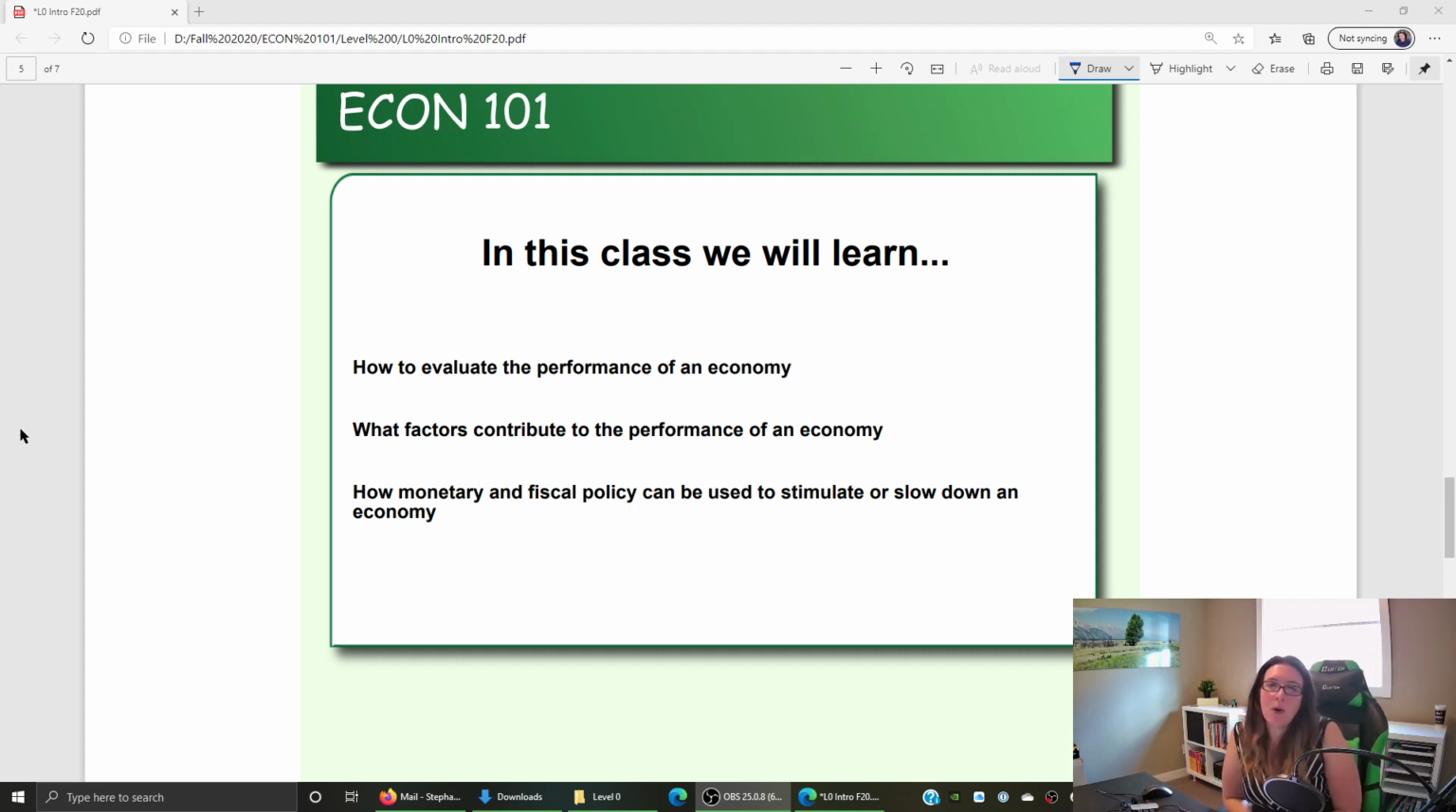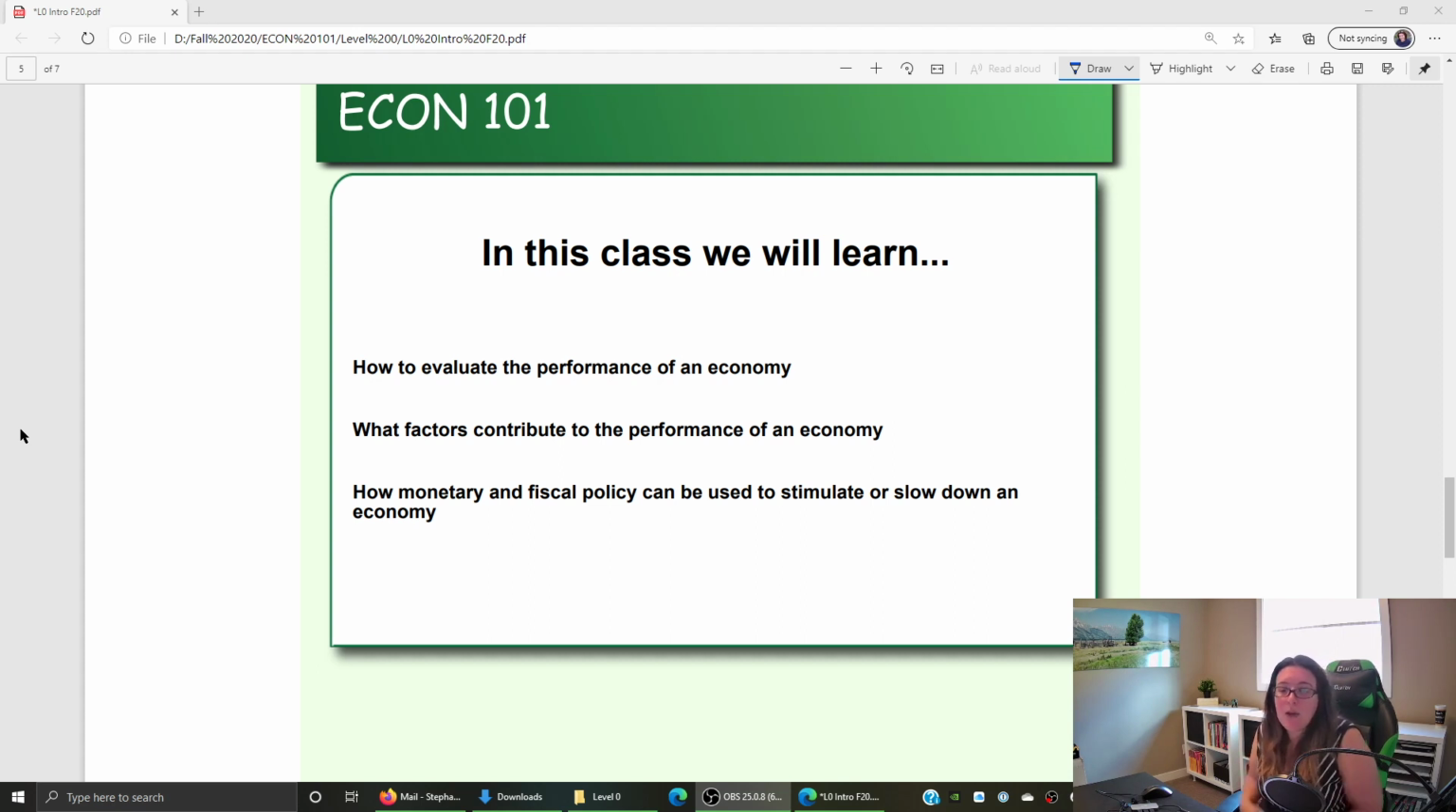In Econ 101, we are looking at how to evaluate the performance of the economy. So we're going to look at how do you measure how well the economy is doing? There are different measures of economic growth, inflation, unemployment that all tell us about how well the economy is doing. So we want to know then what impacts how well the economy is doing. What factors contribute to its performance? Because if we know what's driving the economy up or down, then we can do something about it.